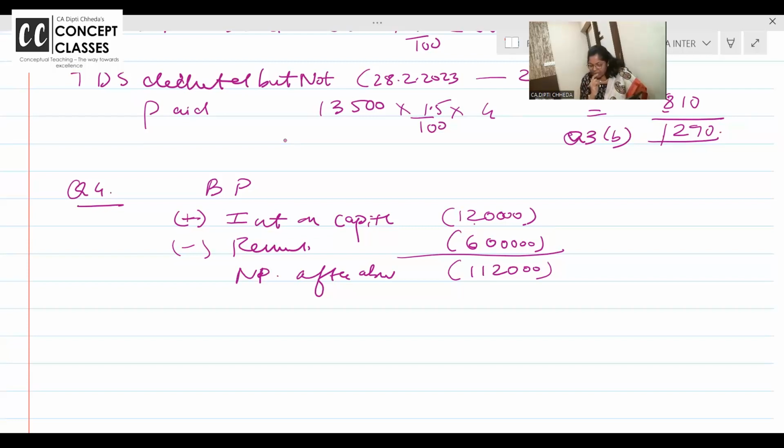So what must be the income? Income कितना होगा आपको? 620 plus 120 minus 1,12,000. Are you all getting? Book profit must have been 6,28,000. Reverse we are working.